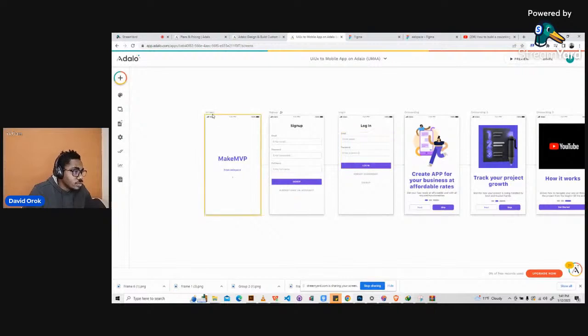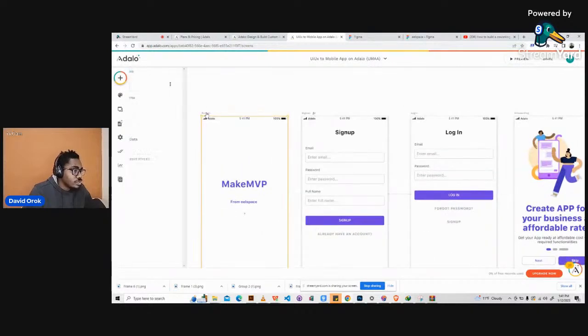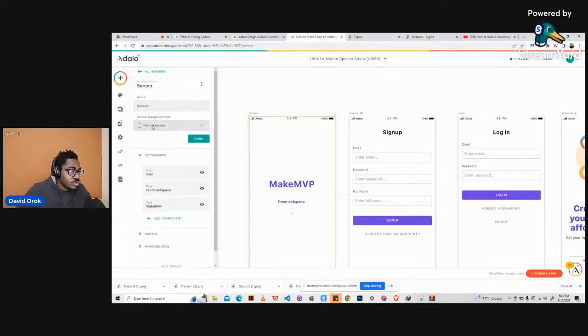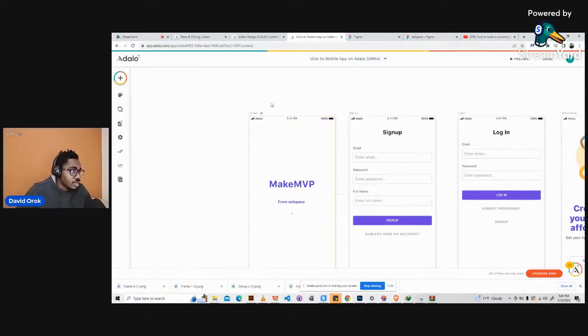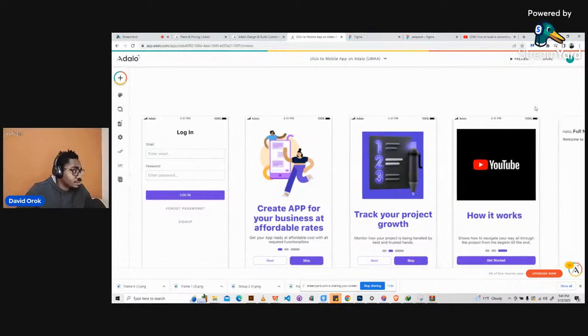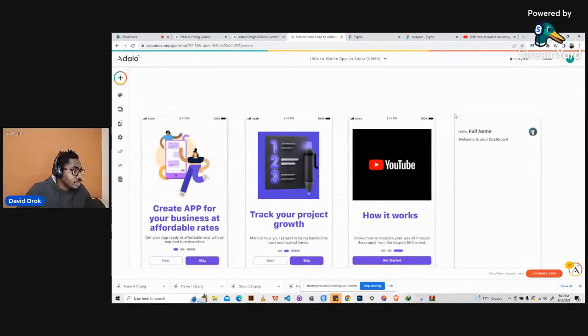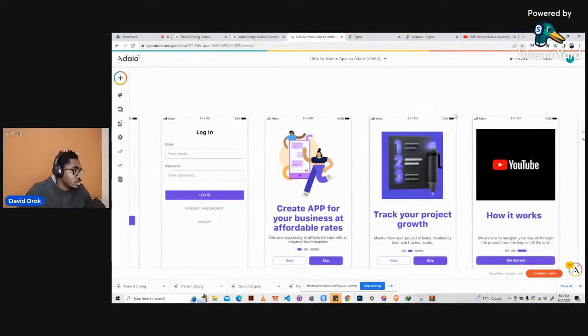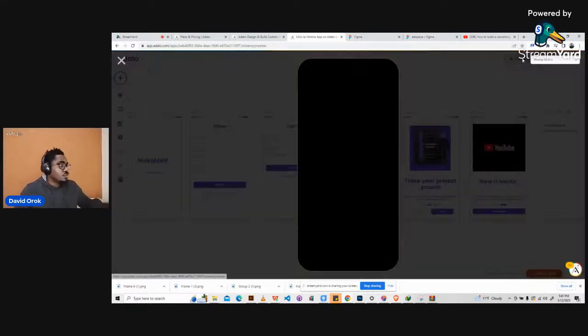So this screen is supposed to be our welcome screen, the screen our users get to see if they're not logged in. So how do we make it like that? Come to screen, come to the navigation type and say welcome screen. So this is going to be our welcome screen now, no longer the sign up screen. And here is our home screen, and that's okay. Let's go ahead and preview.